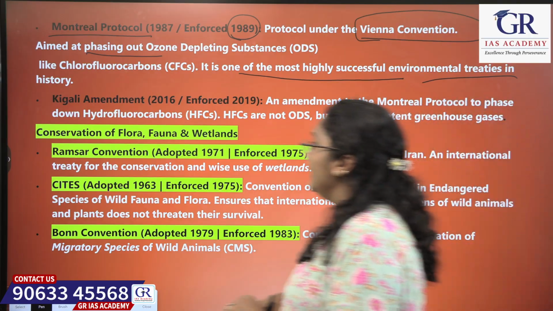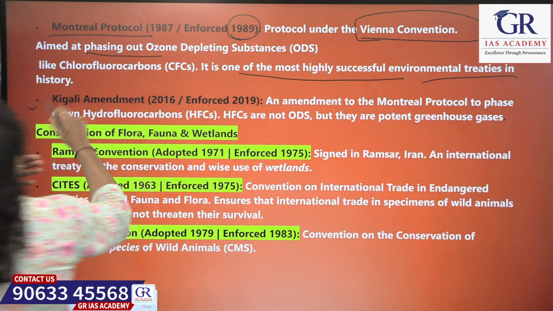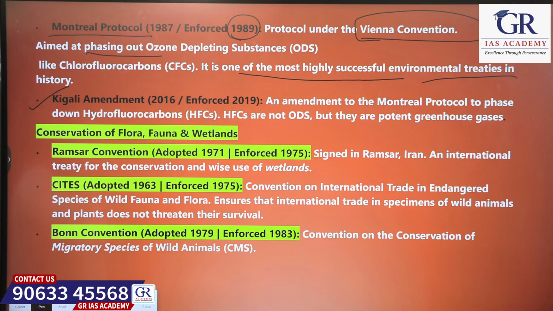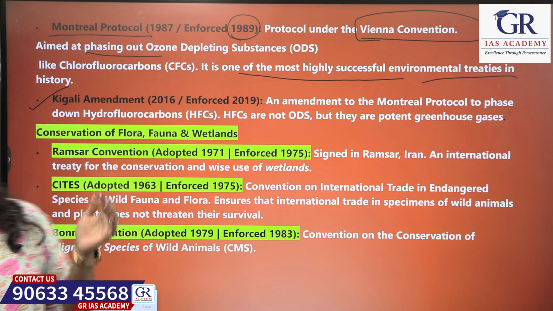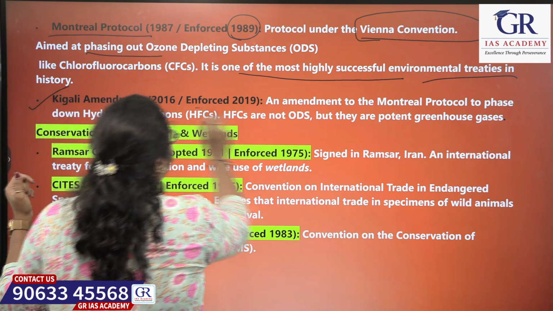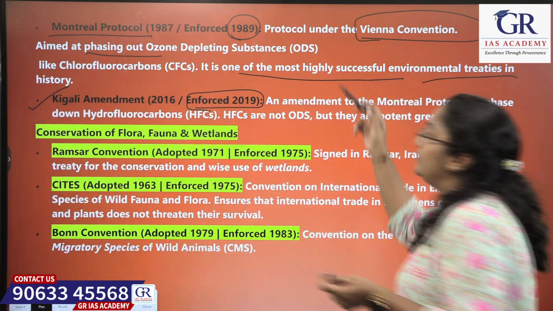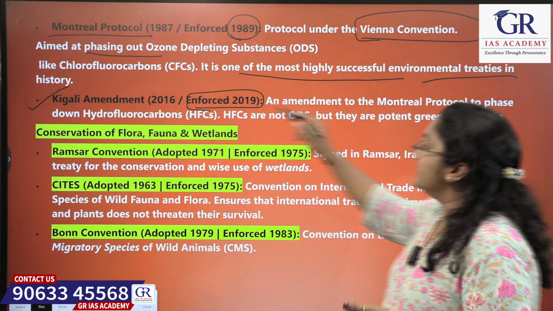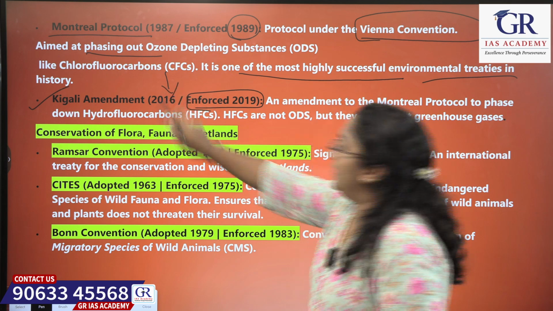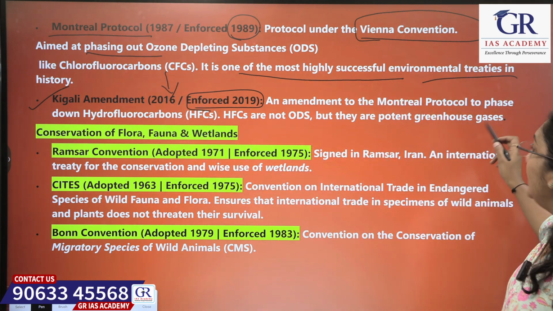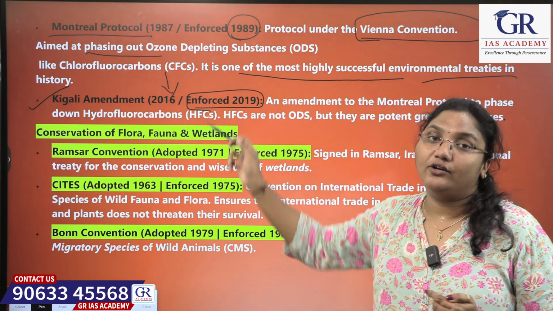Okay, next. The next is the Kigali Amendment, which was adopted in 2016 and came into force in 2019. What is it? It is an amendment to the Montreal Protocol to phase down hydrofluorocarbons.